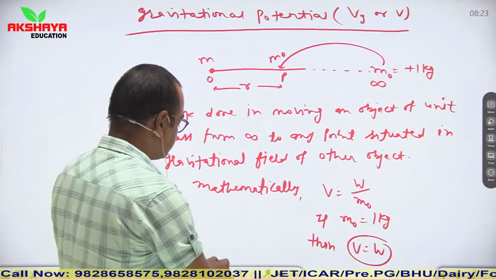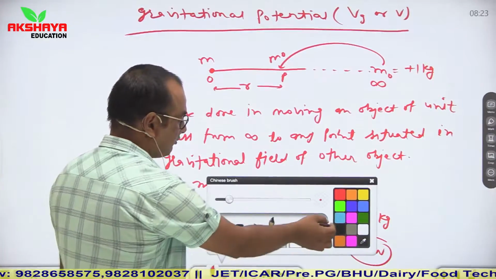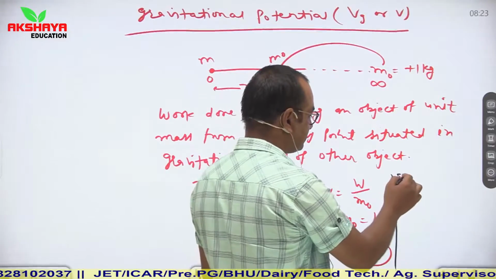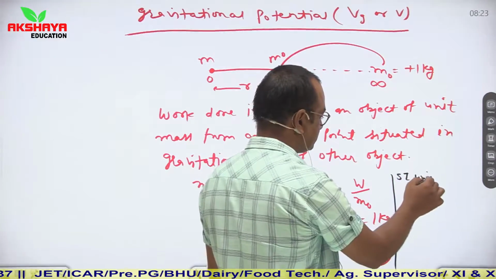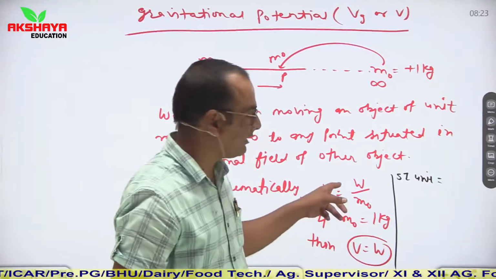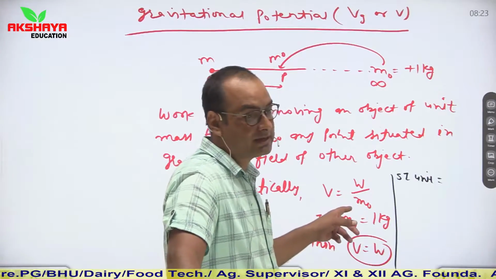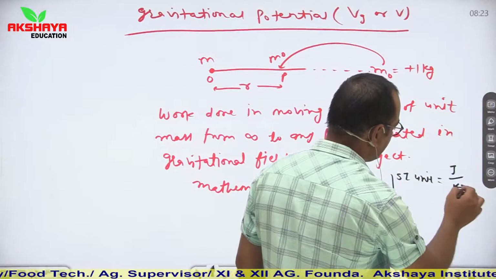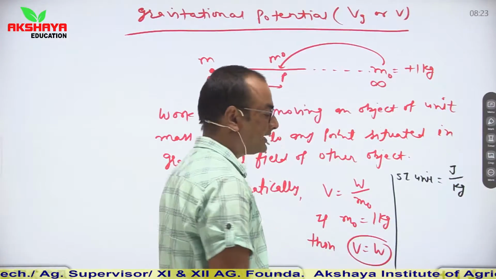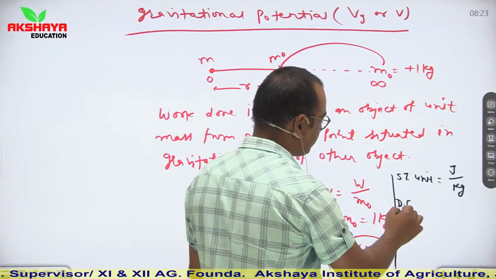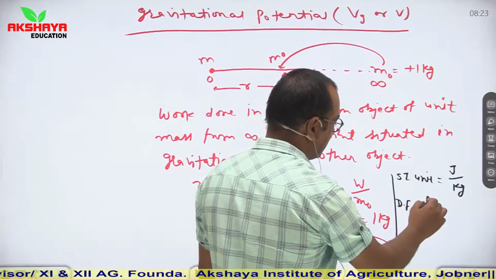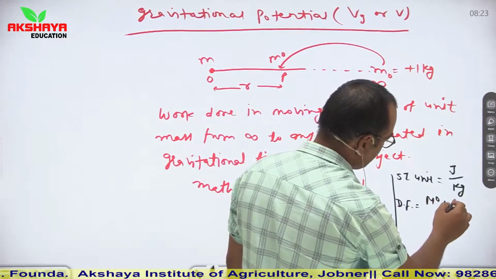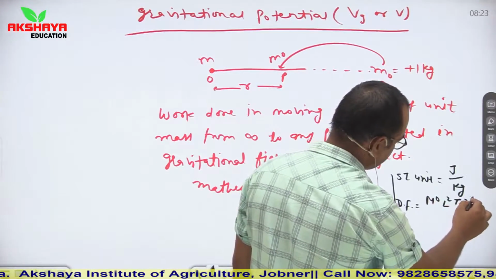What is the unit of gravitational potential? Its SI unit: from here, work done is in joules, mass is in kg. So its SI unit is joule per kg, and its dimension is M0 L2 T minus 2.